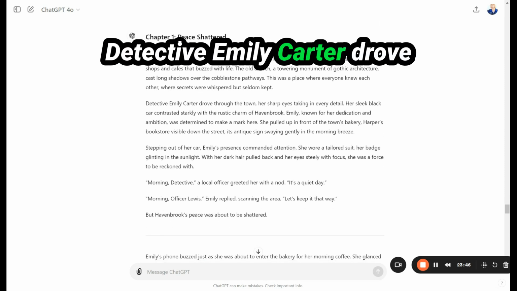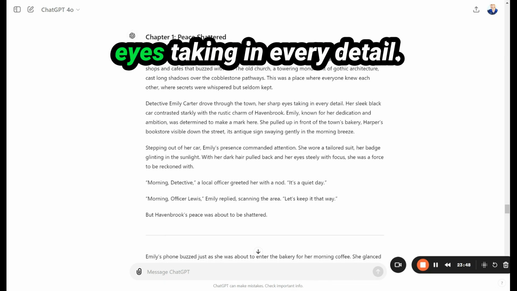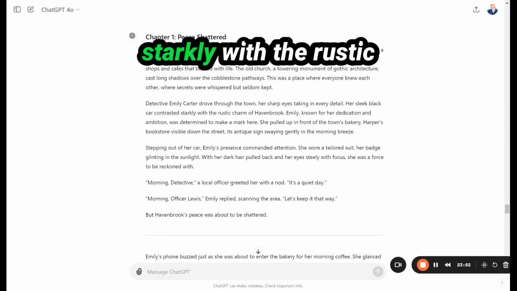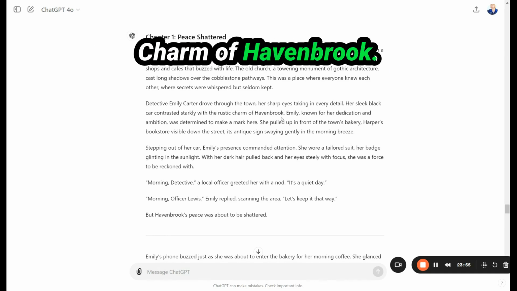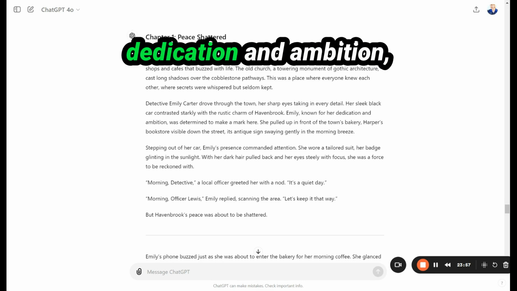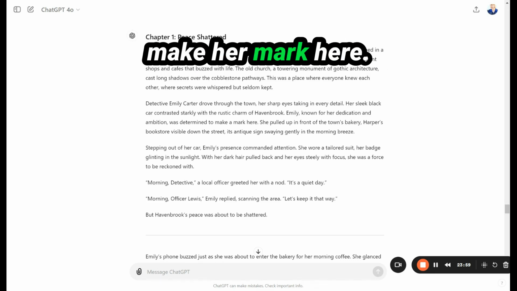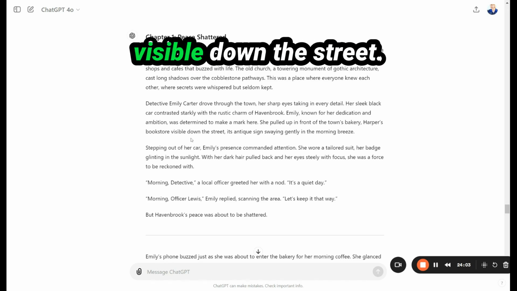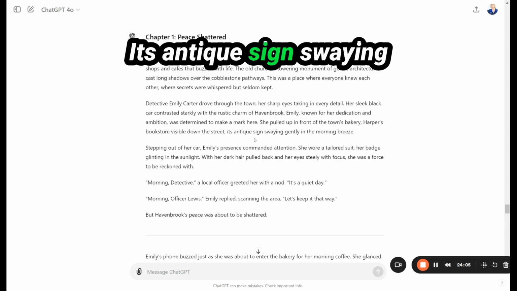Detective Emily Carter drove through the town, her sharp eyes taking in every detail. Her sleek black car contrasted starkly with the rustic charm of Havenbrook. Emily, known for her dedication and ambition, was determined to make her mark here. She pulled up in front of the town's bakery, Harper's bookstore visible down the street, its antique sign swaying gently in the morning breeze.